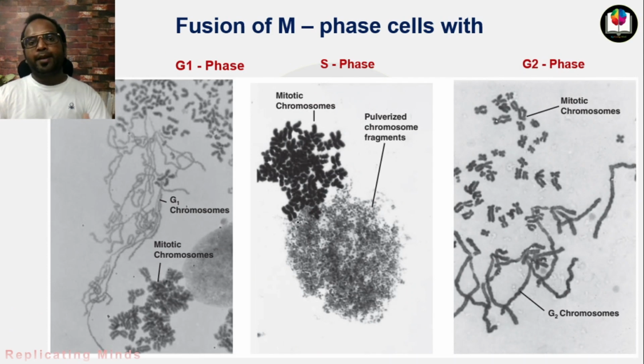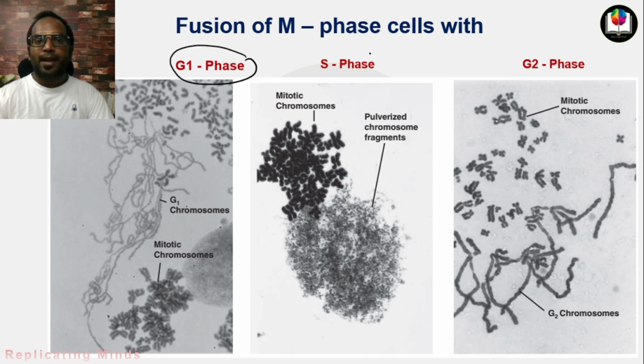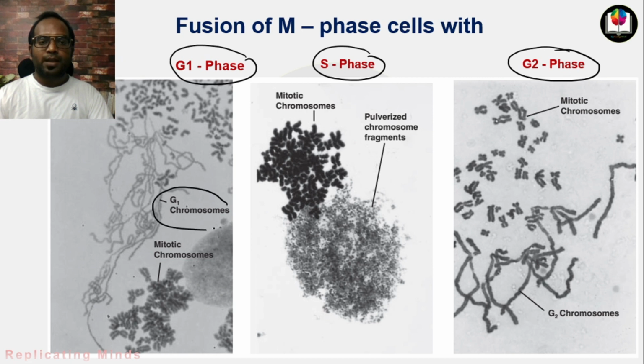Now here we will compare the M phase cells with G1 phase cells, S phase cells, and G2 phase cells. Here you can see that in G1, chromosomes are seen as long, tangled threads, while the mitotic chromosomes appear as short, thick, and compact structures.